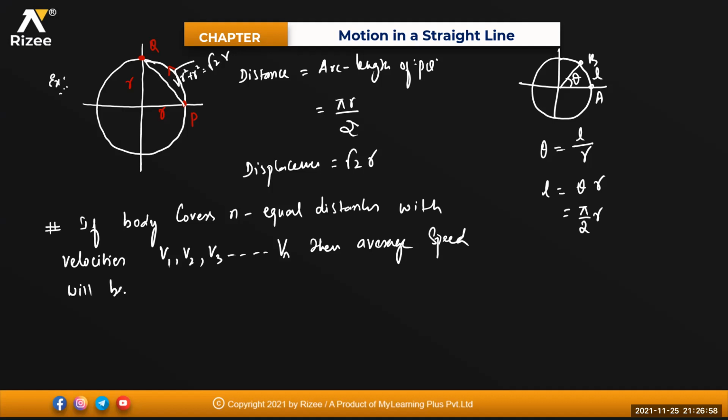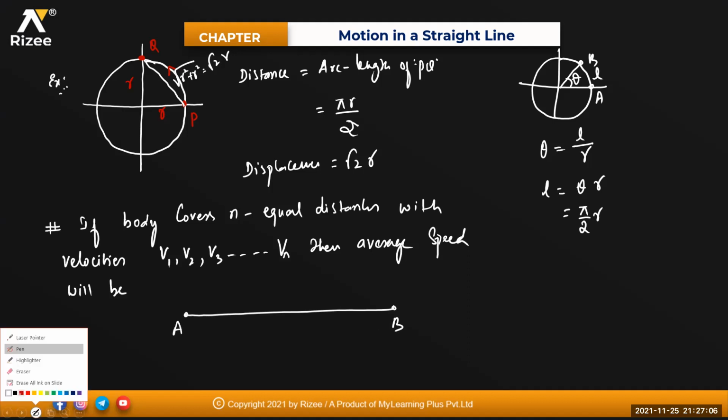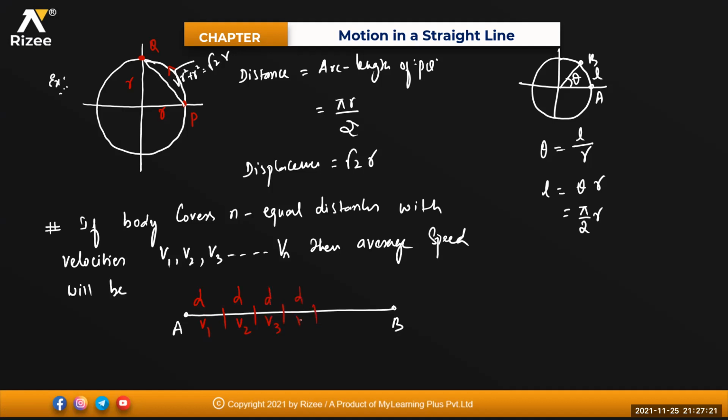Can anyone tell? See, this is your straight line, you're going from point A to point B. So from A to some point here, you are covering some distance d with a velocity of v1, n equal distances. Another distance d with velocity v2, another distance d with velocity v3, another distance d with velocity v4, another distance d with velocity v5, and so on up to the nth part.